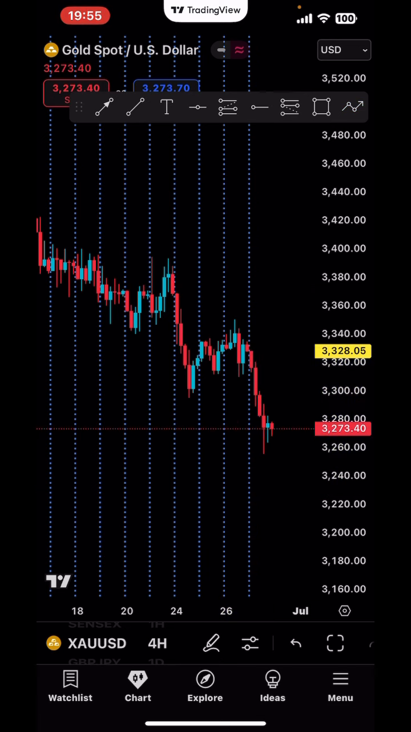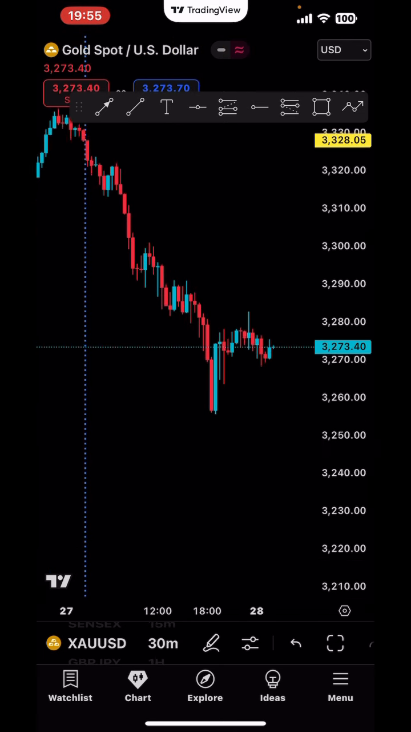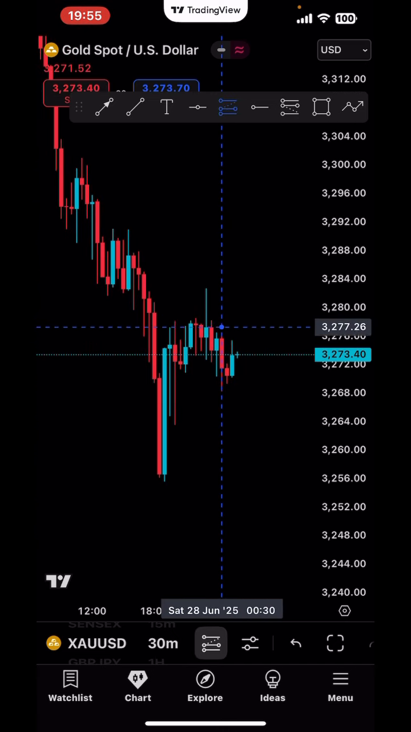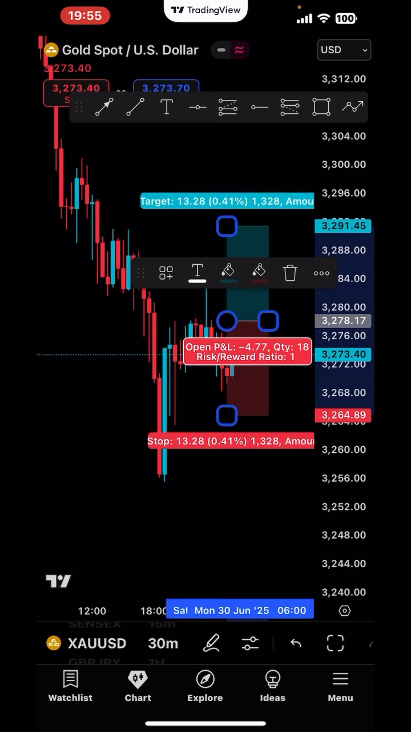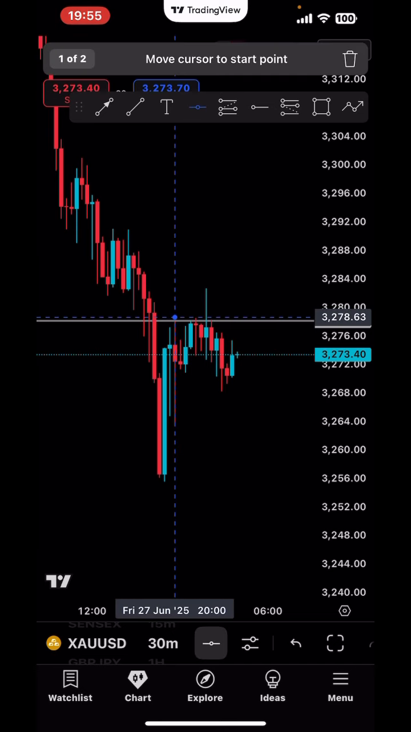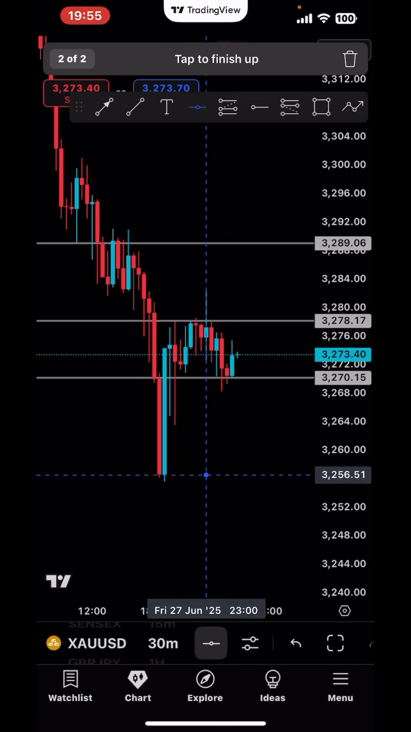So now let's go down to the 30-minute time frame and see how we can execute these two ideas of the 4-hour on the 30-minute time frame. On the 30-minute, we have this resistance right here. Okay, let me mark this resistance. So we have this resistance right here, and then another resistance right here. We have this support, and then there is another support right here.